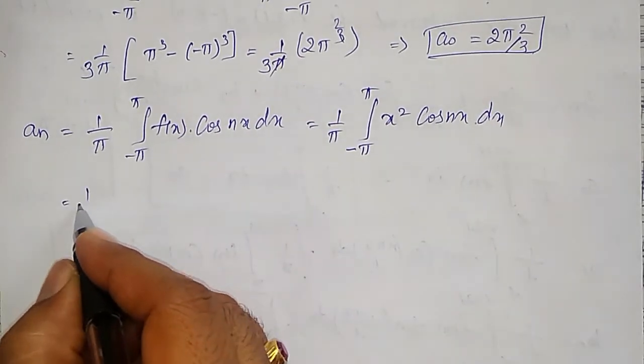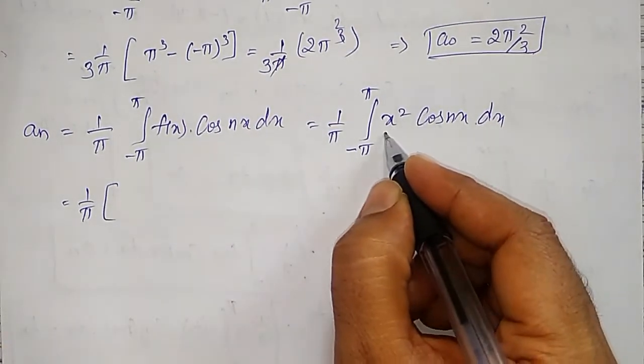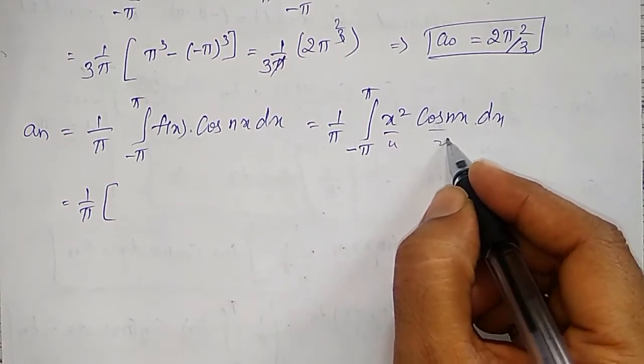That is 1/π outside as it is. I will choose this one as u and this one as v.